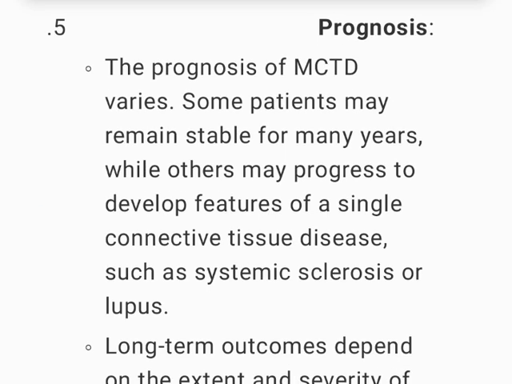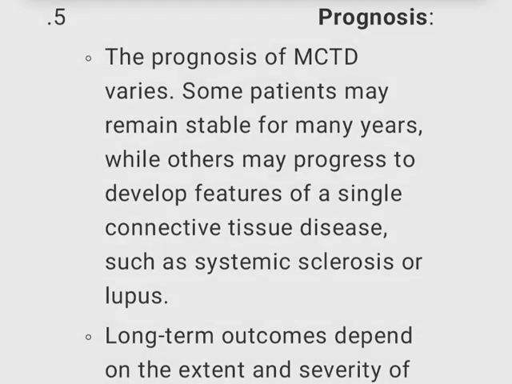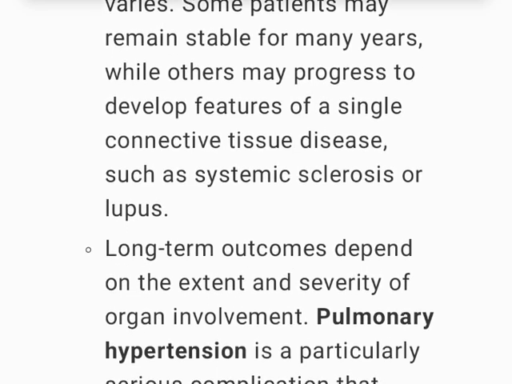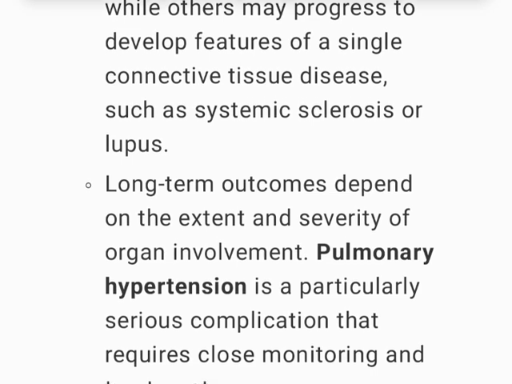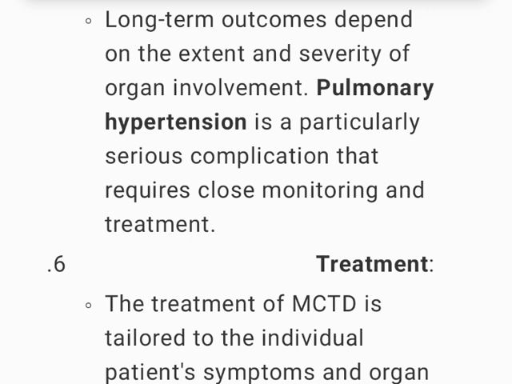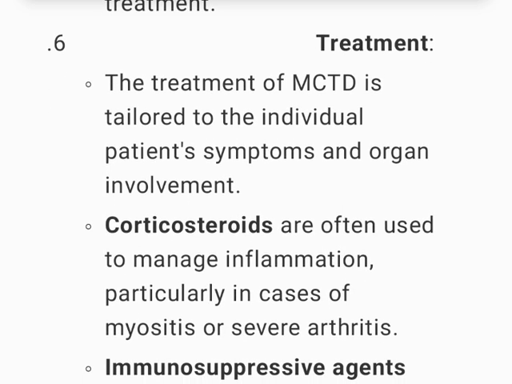5. Prognosis. The prognosis of MCTD varies. Some patients may remain stable for many years, while others may progress to develop features of a single connective tissue disease, such as systemic sclerosis or lupus. Long-term outcomes depend on the extent and severity of organ involvement. Pulmonary hypertension is a particularly serious complication that requires close monitoring and treatment.